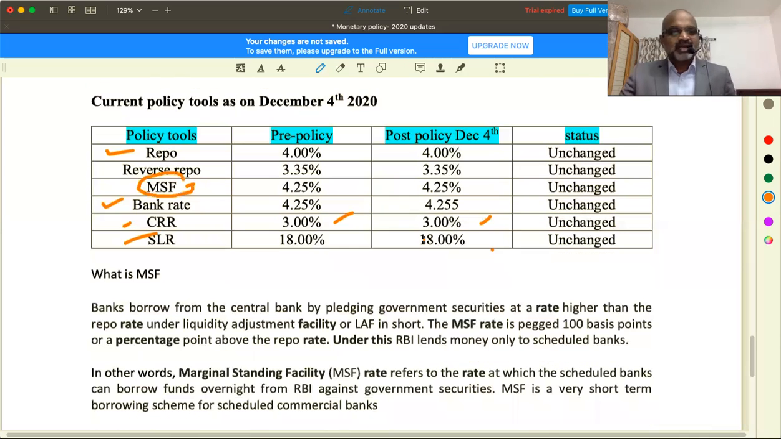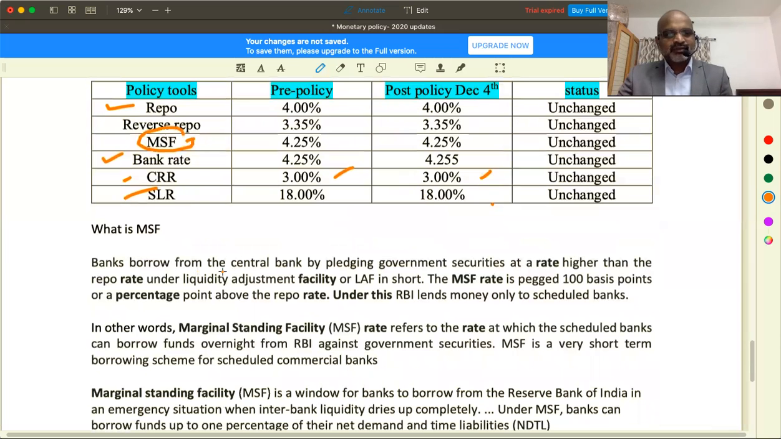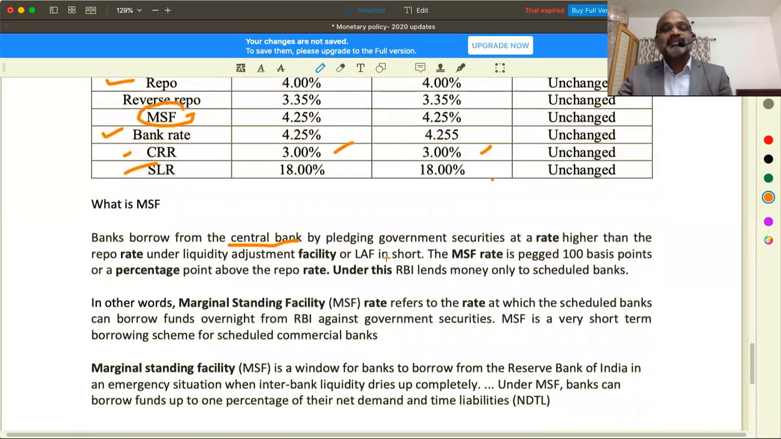Yes. What is this marginal standing? Banks borrow from the central bank. Central bank means what? Reserve Bank of India. By pledging, means by giving government securities. When a commercial bank has a government bond, that is called a government security. If a commercial bank wants to borrow money from RBI, they have to show that as a security in which they have already invested.